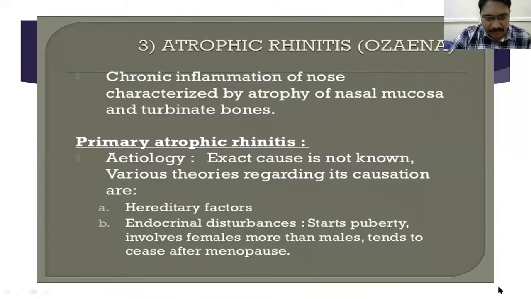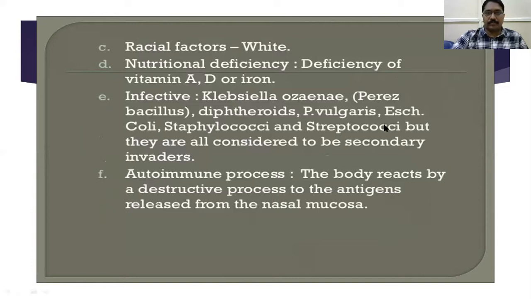It has two types, primary and secondary. What is the cause of primary atrophic rhinitis? The cause is not known, but various theories regarding its causation are mainly hereditary factors and endocrinal disturbance, because it is more common in females, starts at puberty and tends to cease after menopause. Most common in white people, and deficiency of vitamin A and D and even iron.